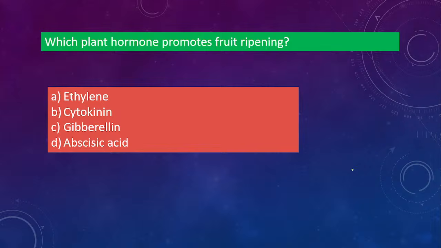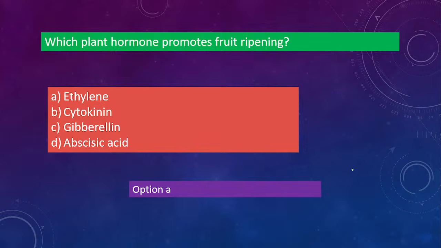Next one. Which plant hormone promotes fruit ripening? Ethylene, cytokinin, gibberellin, abscisic acid. What will be the correct answer? So the option is ethylene. Ethylene gas helps in fruit ripening, right? That's why we say do not eat gas-treated fruits, because what gas is that? That is nothing but ethylene gas. So ethylene gas helps in ripening of the fruits. If you put ethylene injection in raw fruits, what will happen? They will ripen early.